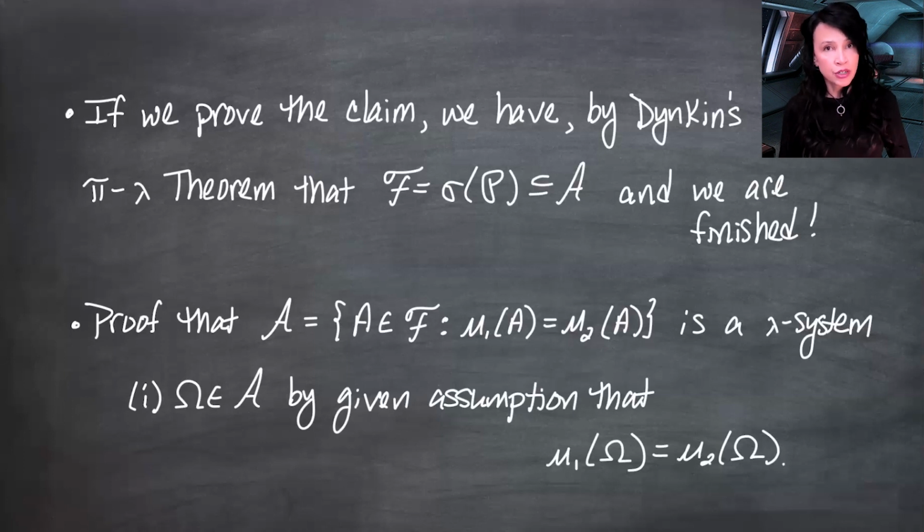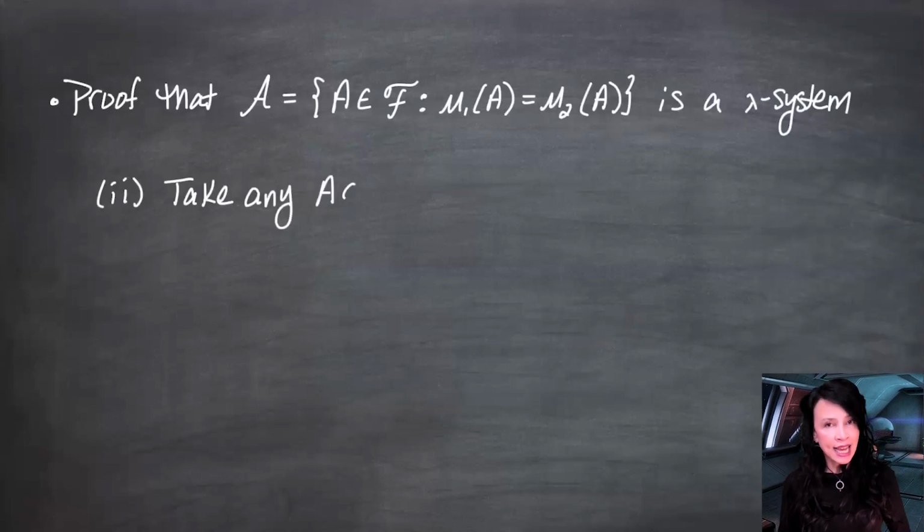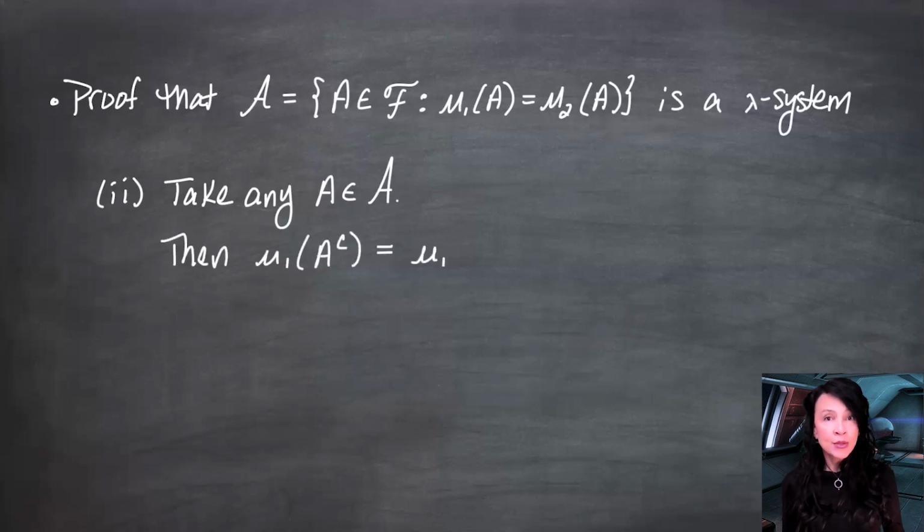We want to show it's closed under complements. So I'm going to take an A in curly A. Now this means that mu1 of A is equal to mu2 of A, and we want to show that mu1 of A complement is equal to mu2 of A complement. So let's start with mu1 of A complement. I can write it as mu1 of the full omega minus mu1 of A. Why can I do this?